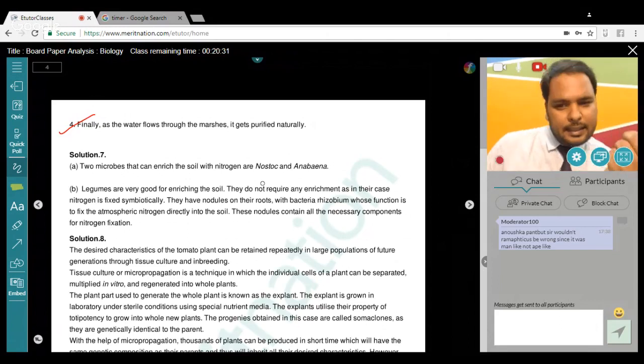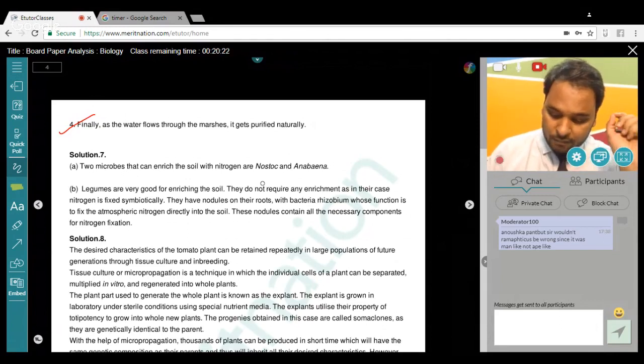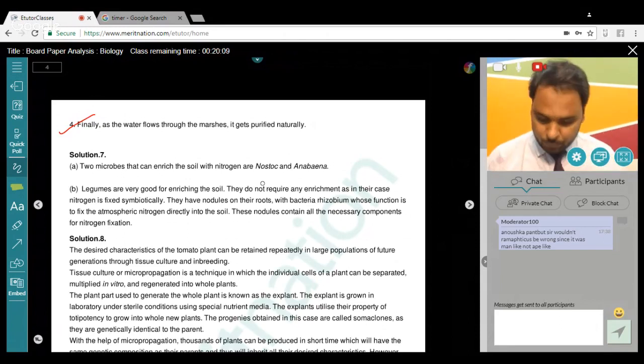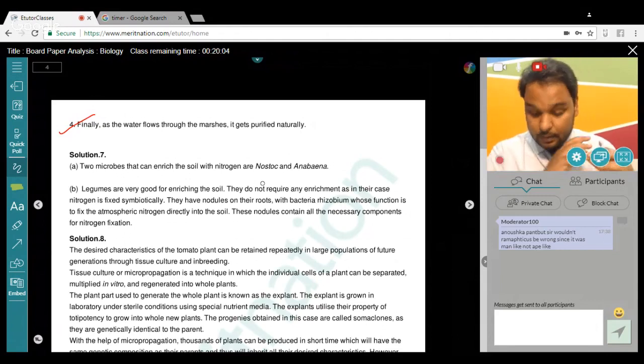Now this was slightly, I'll not say tricky, but it gives you some time to actually think about it. Good question. It says that you have obtained a high yielding variety of tomato. Name and explain the procedure that ensures retention of the desired characteristics repeatedly in a large population of future generations of the tomato crop. Now there are 2 things attached here. It is asking what procedure you will use, given that the desired characteristics must be retained repeatedly in a large population.